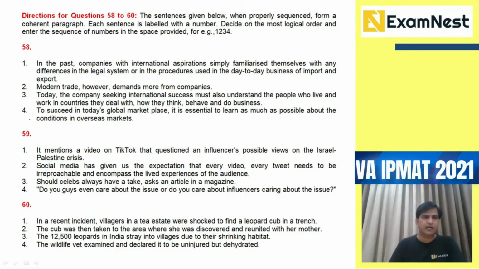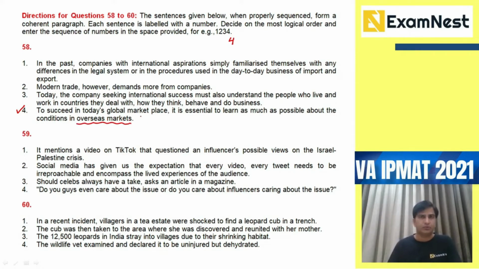The best sentence to start will be the fourth sentence. Why? It introduces the subject. To succeed in today's global marketplace, it is essential to learn as much as possible about the conditions in overseas markets. Now, if you want to succeed in the global marketplace, then you need to know about the conditions in overseas markets.